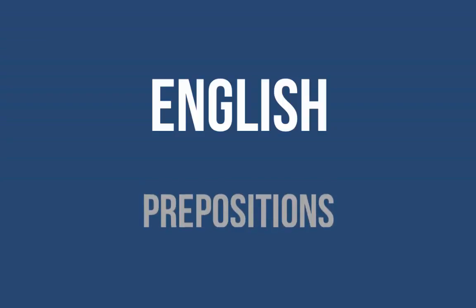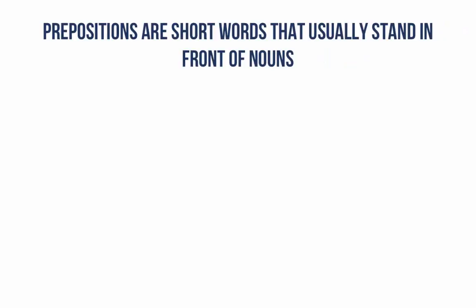In this section, we learn about prepositions. Prepositions are short words that stand in front of nouns. A preposition, when used in a sentence, is a word that is positioned before another word or phrase and relates directly to the second word. In the examples given below, the preposition is given in red and the word it relates to is in italics.